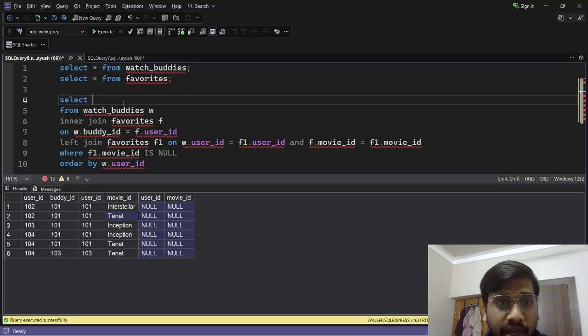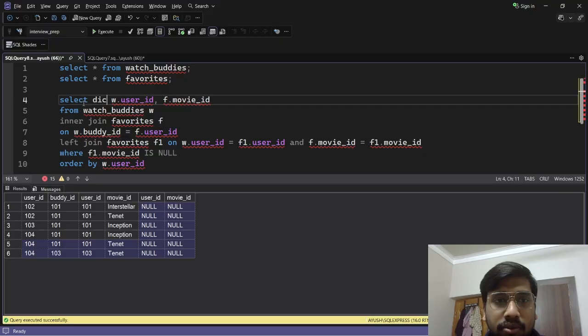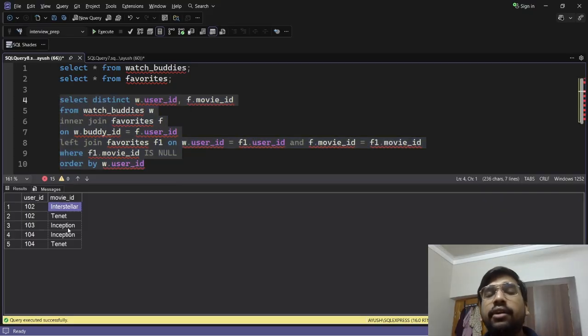Now if I just select here w.user_id and f.movie_id, I will use distinct, because here you can see for 104 we have 3 rows, I mean 2 duplicate rows. We do not want this, so I will do distinct w.user_id, f.movie_id. Now if I run this, here are all the movies that these users should be recommended. Why? Because these users have not favorited these movies, but their buddies have.